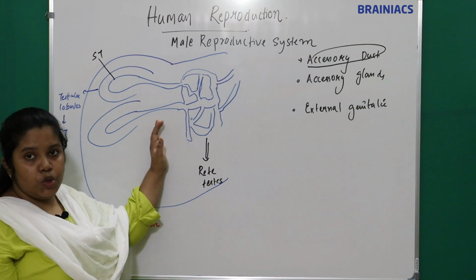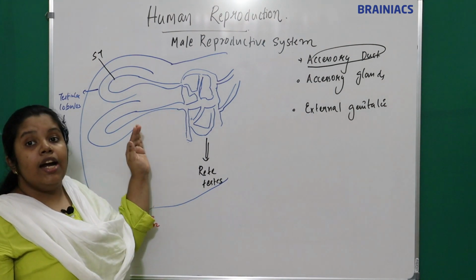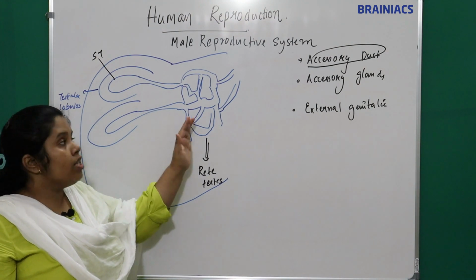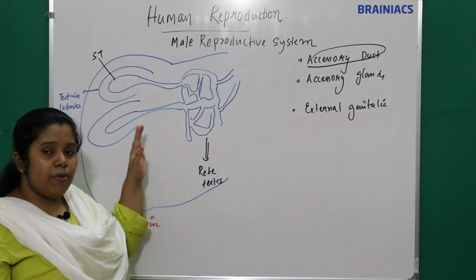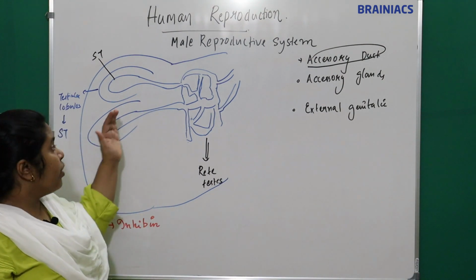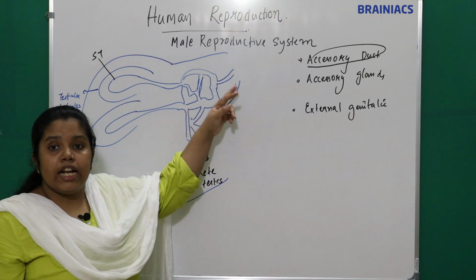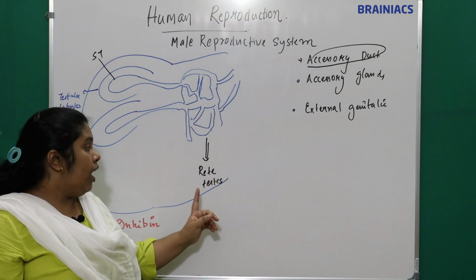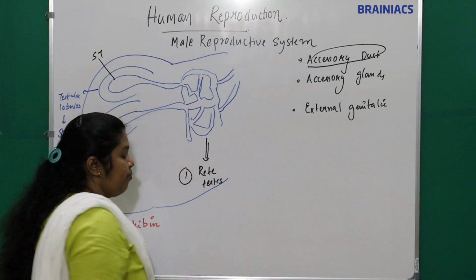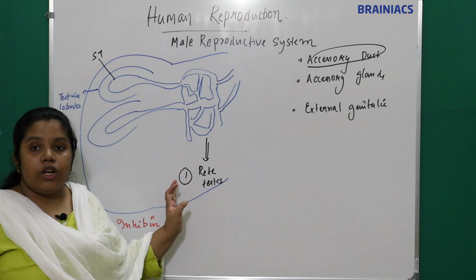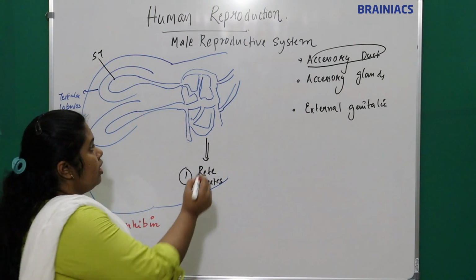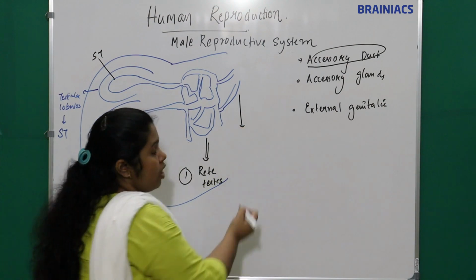The seminiferous tubules leave the testicular lobules, the compartments of the testis, to form a network of ducts called the rete testis. This is the first accessory duct. This network later forms straight tubes.